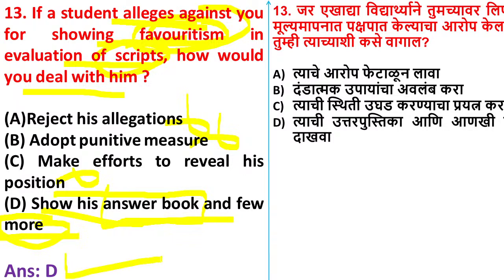Any confusion here? Many students have commented B and C. If you have any confusion, let me know. Badal, D is the correct answer. Divesh, Rasika, Anuradha have given B and C. Here the right answer is option D, because you cannot immediately adopt punitive measures. You cannot punish the students. Very honestly, you have to show the answer books to the students, and you can convince them.